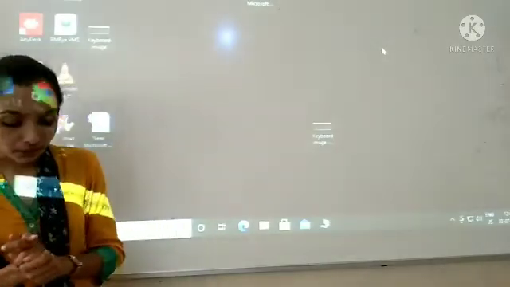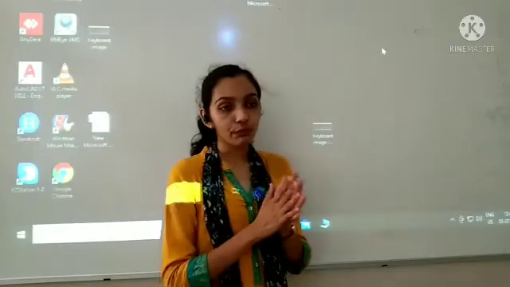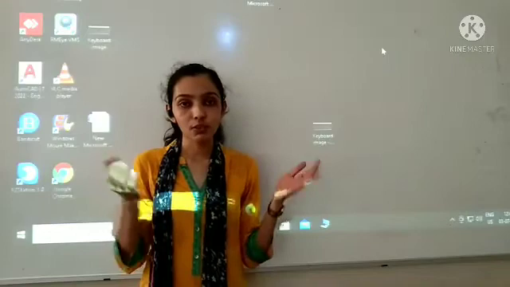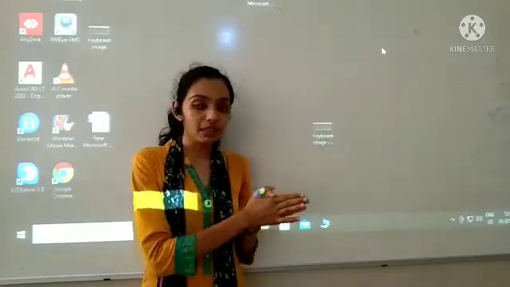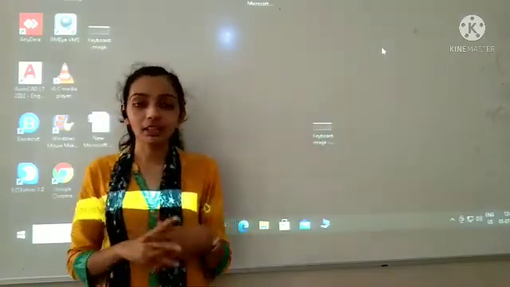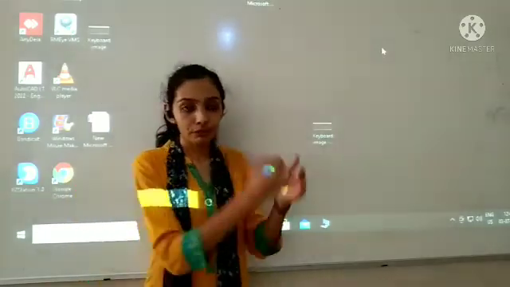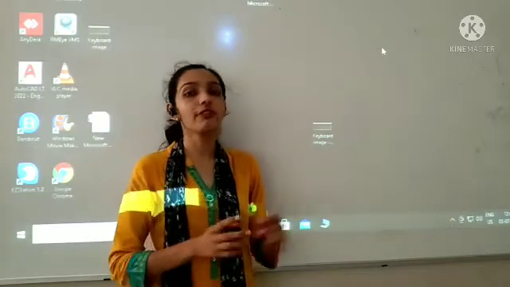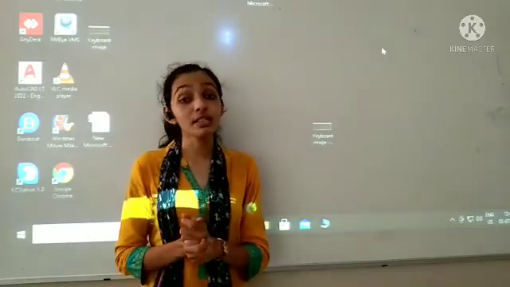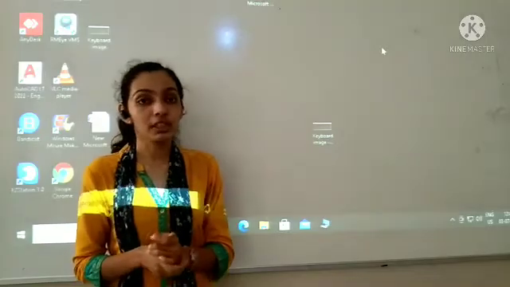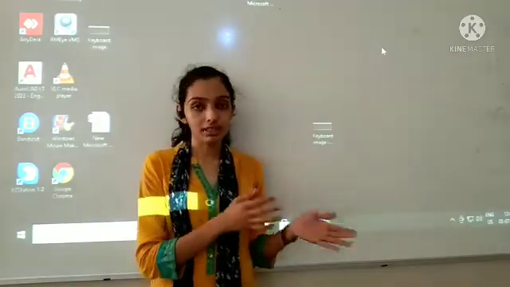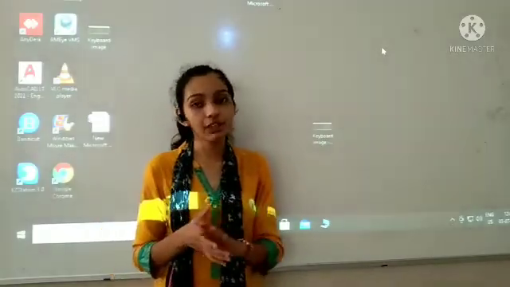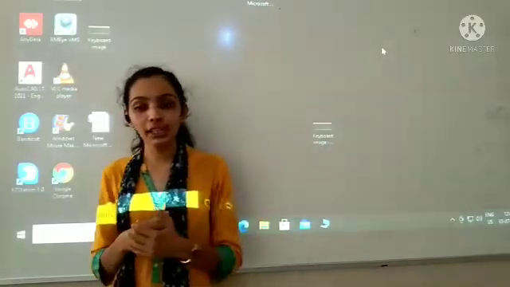Now folders. A folder is a group of files, we can say. If I want to keep many files at one place, I can keep them in a folder. And when there is a folder within a folder, that is, if there is another folder inside one folder, that is known as a subfolder. And like files, folders also have a unique name. Every one will have a different, unique name.